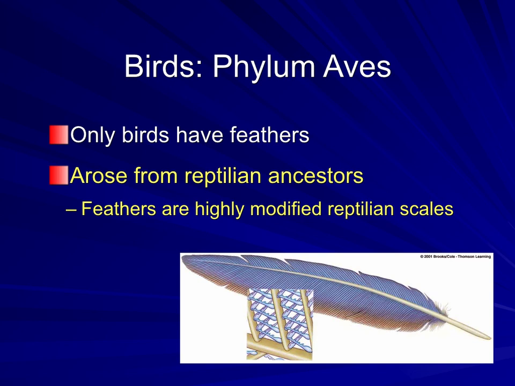Birds and reptiles have a lot of similarities. Both have a skull that joins the first neck vertebrae on a single occipital condyle, which is a bony knob. Mammals have two. Birds and reptiles both only have one occipital condyle. Single middle ear bone for both. The lower jaw has 5 or 6 bones for both, and nitrogenous waste for both. And mammals only excrete urea, so the waste is different.